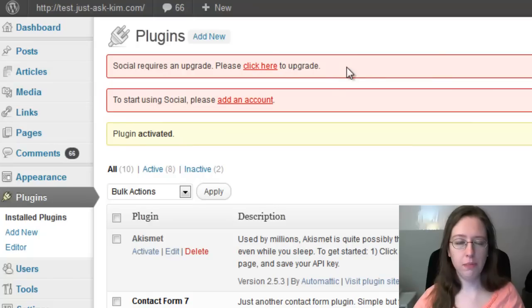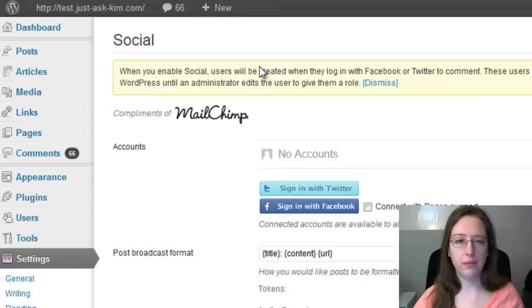So it says requires an upgrade. This is probably doing something with the database real quick. First time I've, okay, there we go, fresh install. Now we are under Settings, Social. So come to your Settings, Social. It should have taken you there, but if it didn't, that's where to find it. And we're going to connect some accounts.